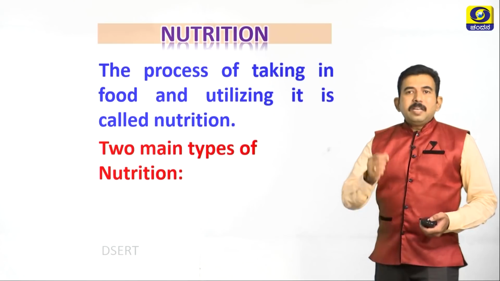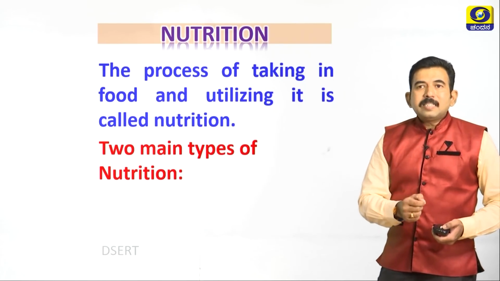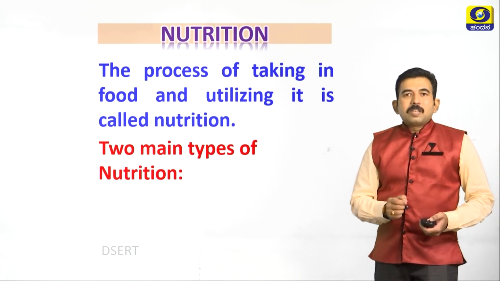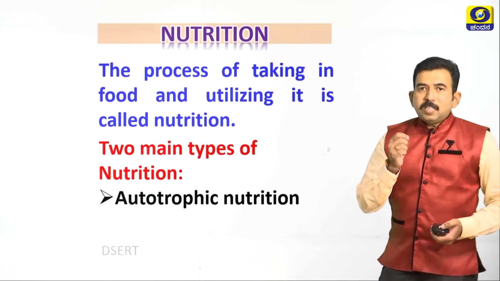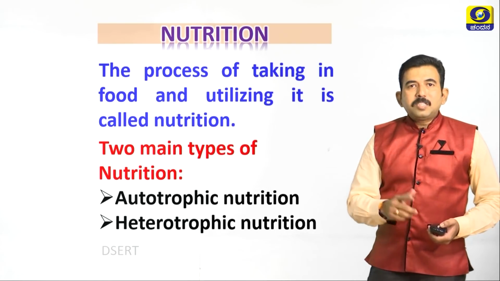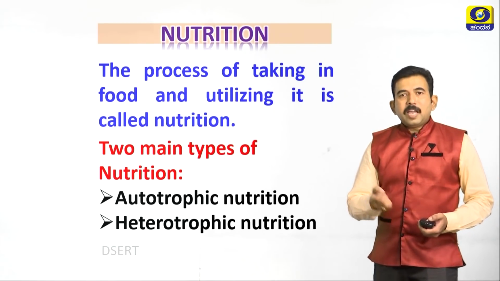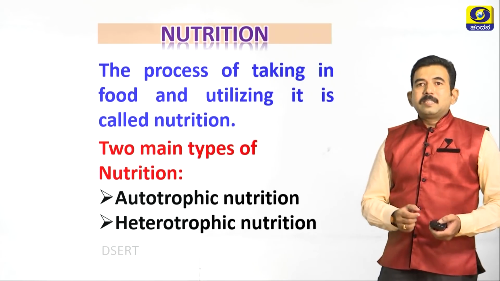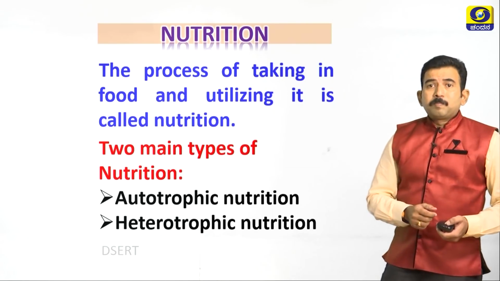Autotrophic nutrition, in this organisms prepare their own food material. All plants and certain bacteria are the example for this, and these organisms are called as autotrophs. What is heterotrophic nutrition? In heterotrophic nutrition, organisms depend on other organisms for their food. They directly or indirectly depend on plant or plant materials, and these are called as heterotrophs.